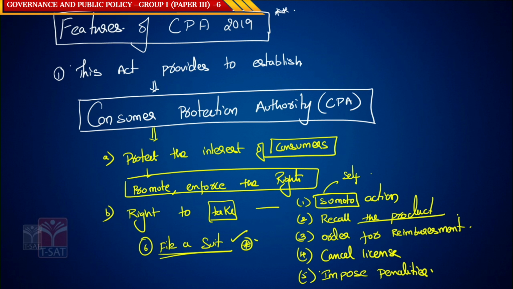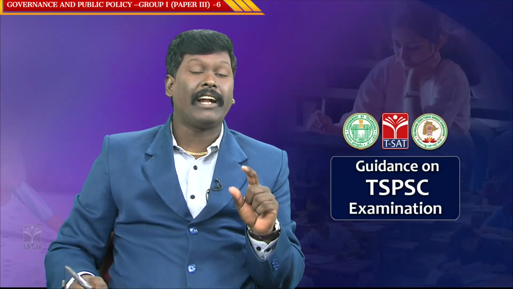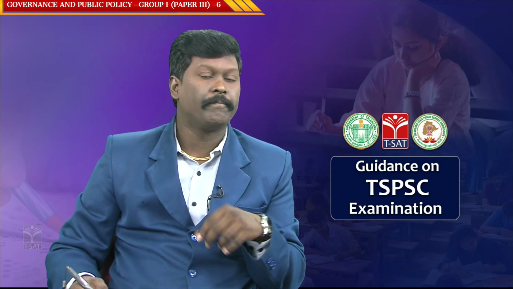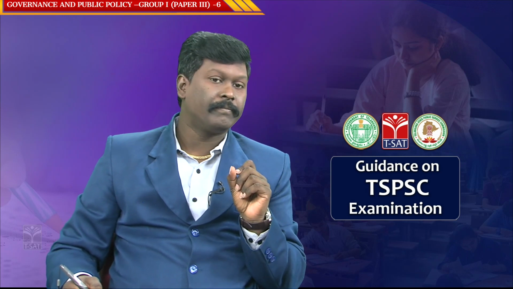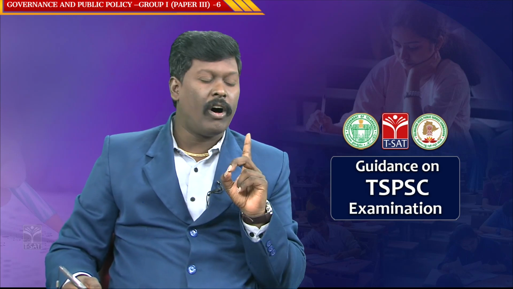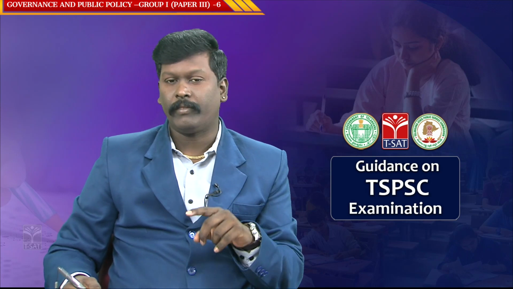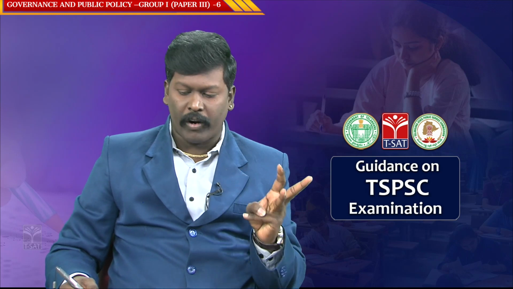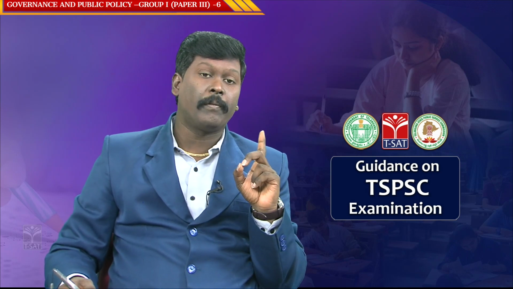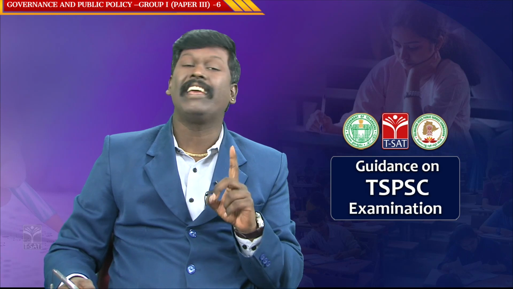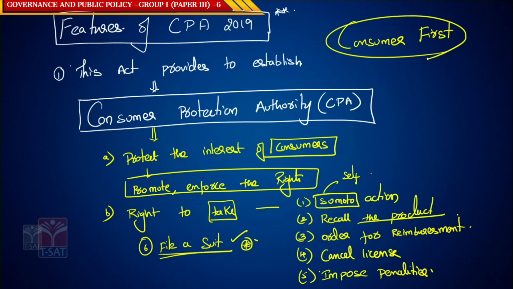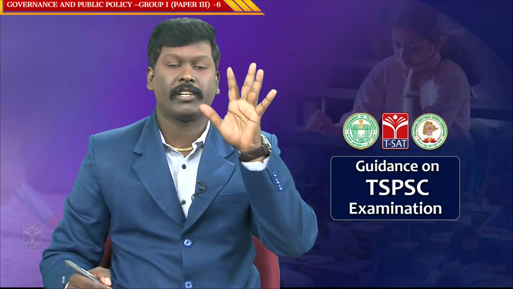So the first feature of the Consumer Protection Act 2019 is that the Act provides for the establishment of the Consumer Protection Authority, CPA. The CPA has all the rights of the civil court. It can impose penalties. It can order reimbursement. It can recall the product. See, the 2019 Consumer Protection Act always believes in one theme and objective. What is that? Consumer first. Whenever I say consumer first, consumer satisfaction is a must.